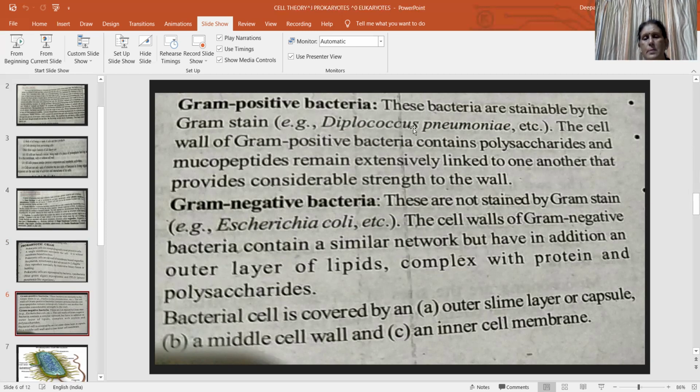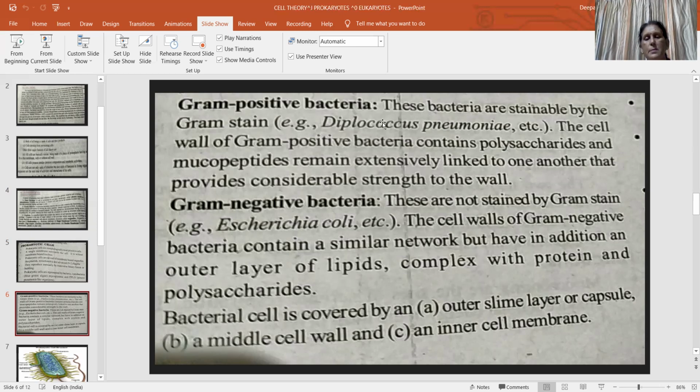For example, Diplococcus pneumoniae is a gram-positive bacteria. The cell wall of gram-positive bacteria contains a polysaccharide and mucopeptide, as a result of which they can retain the purple color when you stain the bacteria. In gram-negative bacteria, for example Escherichia coli, the cell wall does not contain the mucopeptide or polysaccharide, so they cannot retain the stain. But they have in addition an outer layer of lipid, complex with protein and polysaccharide.